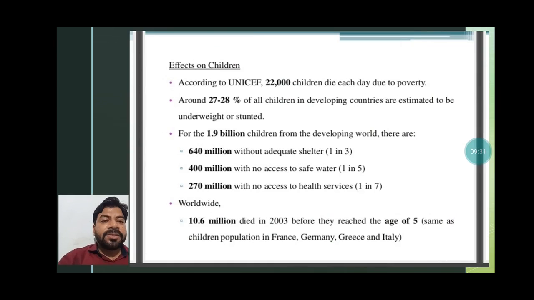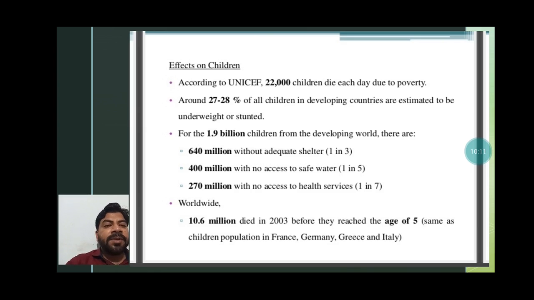Effects on children: you can see over here that according to UNICEF, 22,000 children die each day due to poverty. That is a huge number. Around 27 to 28% of all children in developing countries are estimated to be underweight or stunted. This is because of malnutrition, and this is because of poverty only. These are the reports given by UNICEF, the United Nations International Children's Emergency Fund.